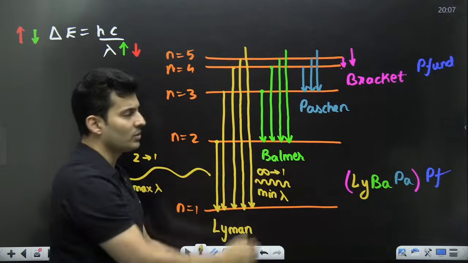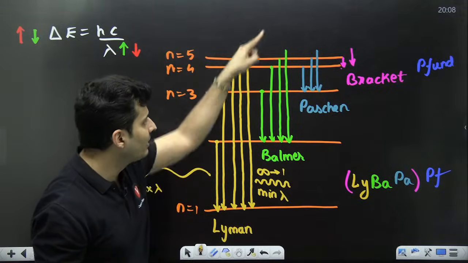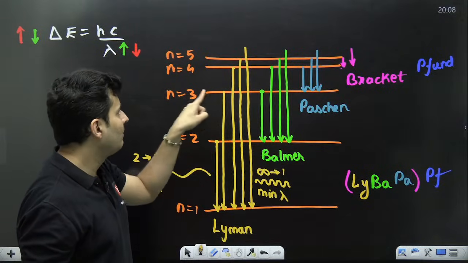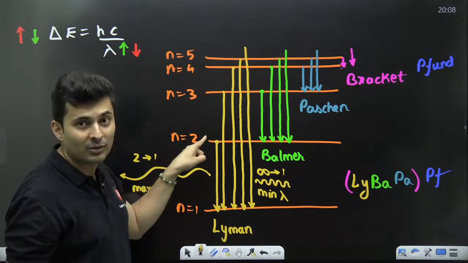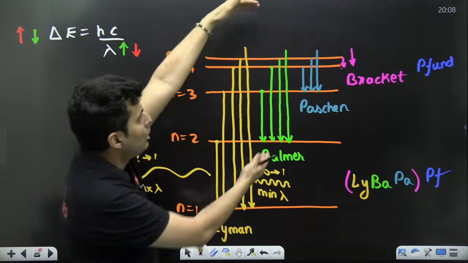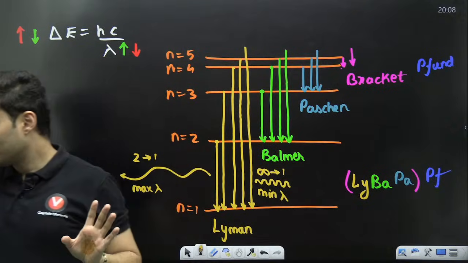And the same thing continues here also. The smallest Balmer wavelength will be from infinity to 2. And the maximum Balmer wavelength will be from n is equal to 3 to n is equal to 2. Smallest energy gap will have maximum wavelength. Largest energy gap will have smallest wavelength. Keep this in mind. Clear?